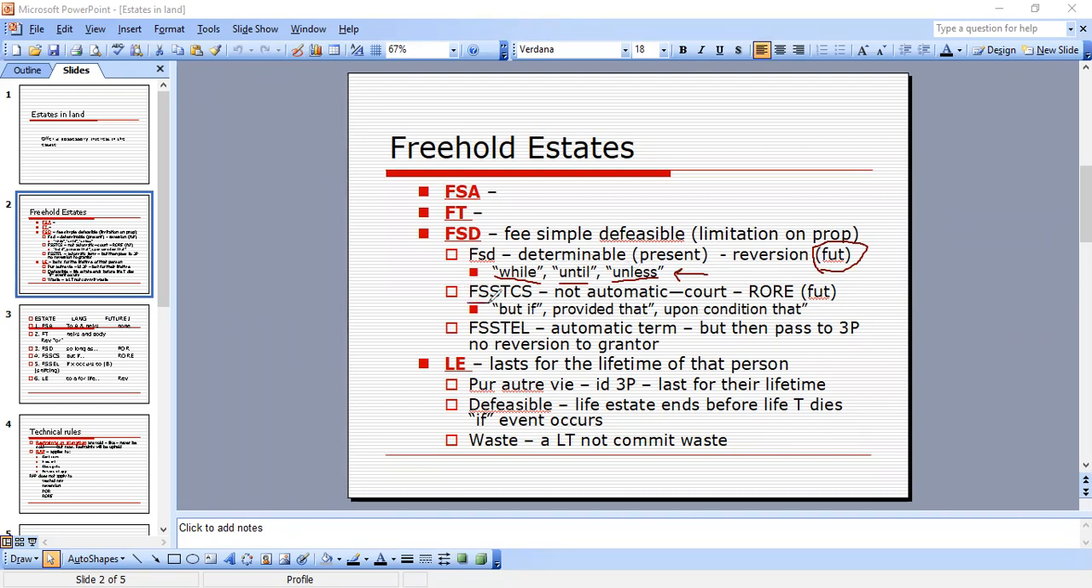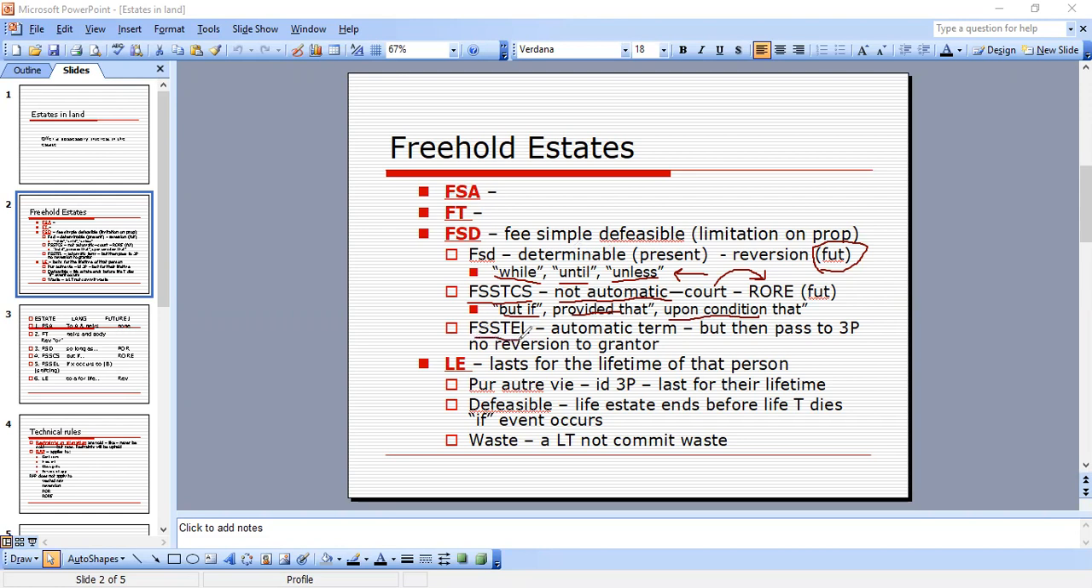Okay, so an FSSTCS is the fee simple subject to a condition subsequent. It has the potential to terminate an estate at the occurrence of a stated event, but the termination is not automatic. That means it would have to be held in court, and in order for you to get the future interest, which is the right of re-entry, it must be taken into court. You're looking for language such as but if, provided that, and upon condition that. We'll go over these in a chart in a second to simplify them.